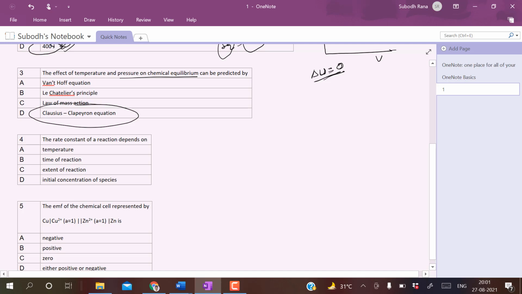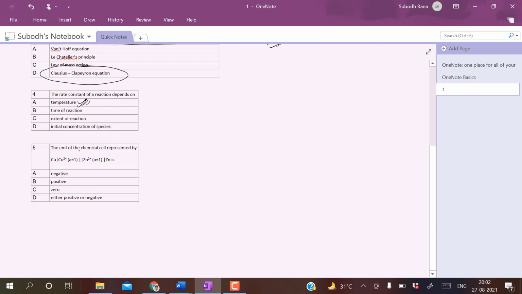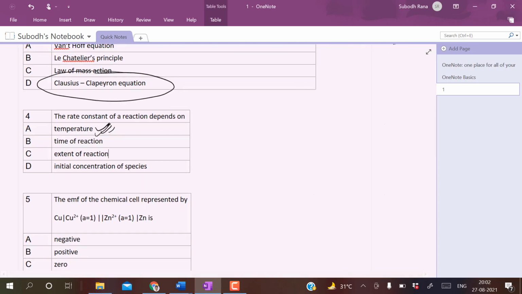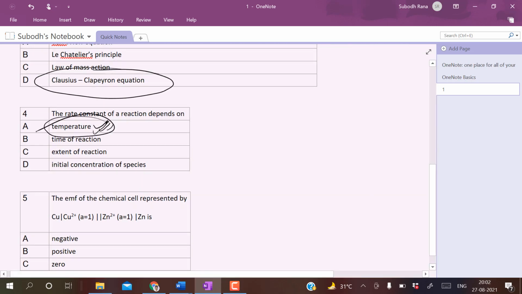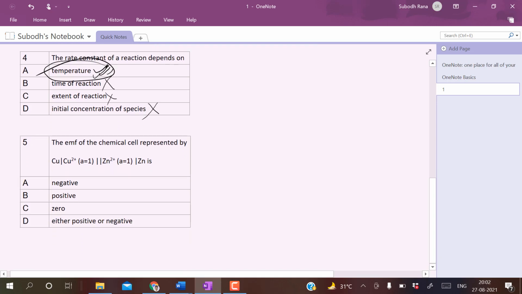So basically the rate constant depends on your temperature. It does not depend on time of reaction, extent of reaction, or the initial concentration of the species. So the rate constant depends only on this temperature. Not time of reaction, extent of reaction, and initial concentration of the species.